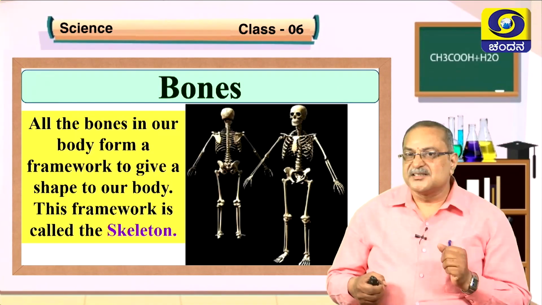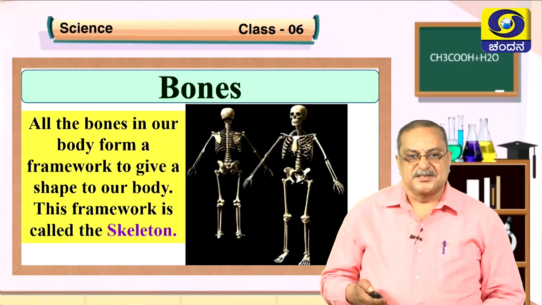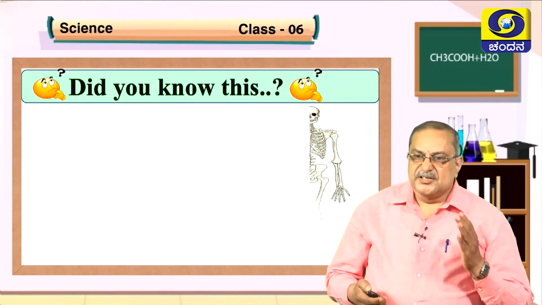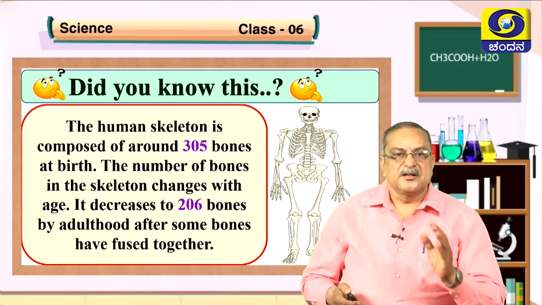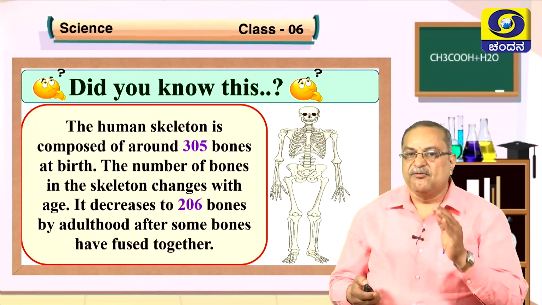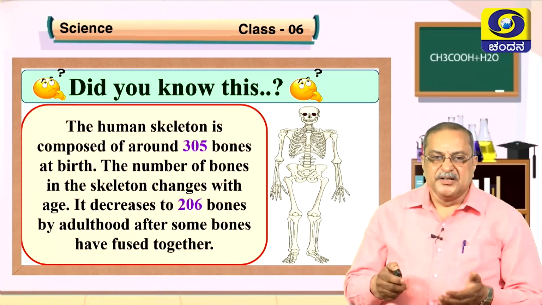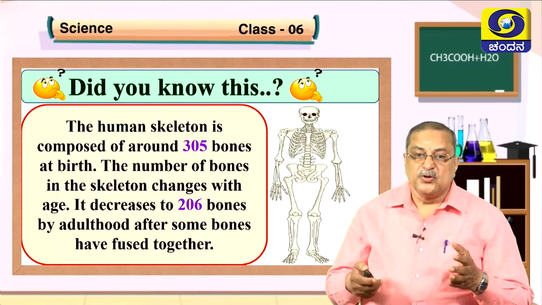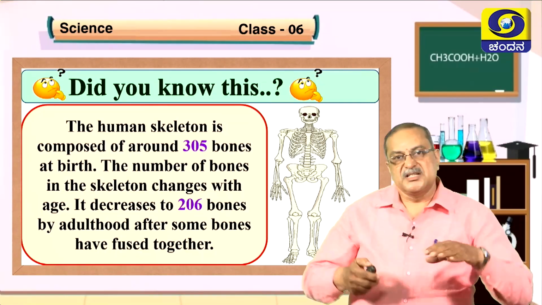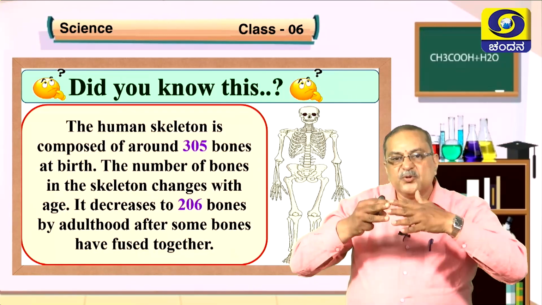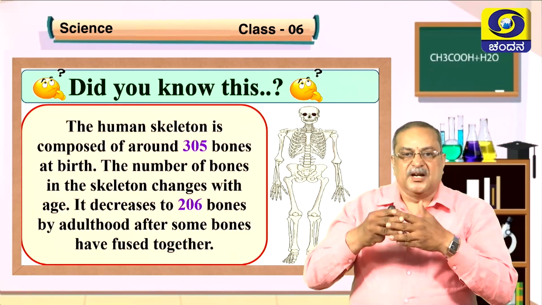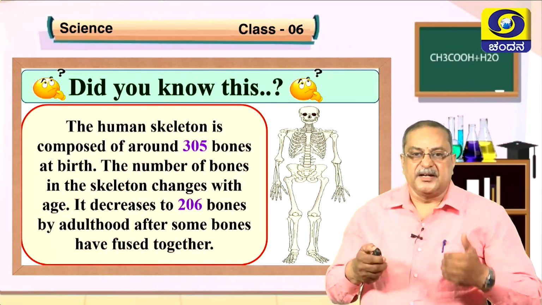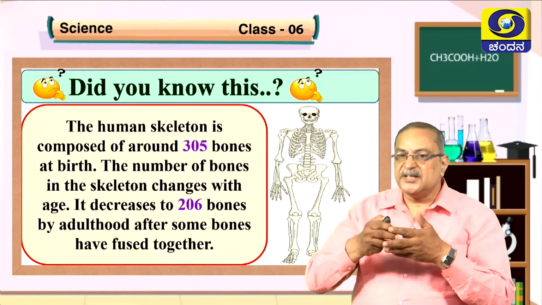So hard structures are there, no? They are nothing but bones. The framework we have is called the skeleton. Do you know this, children? The human skeleton is composed of around 305 bones. A newly born baby has around 305 bones at birth. The number of bones in the skeleton changes with age. As we grow, what will happen? Some of the bones in our body fuse and decrease in number. That is about 206 bones in an adult, after some bones have fused together.